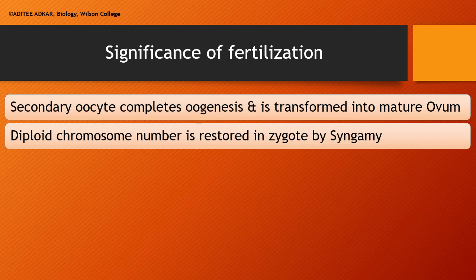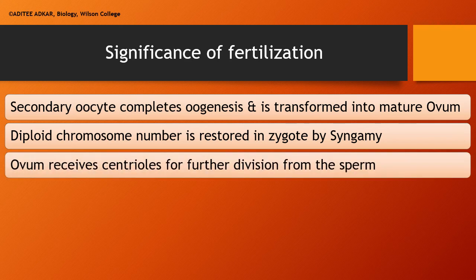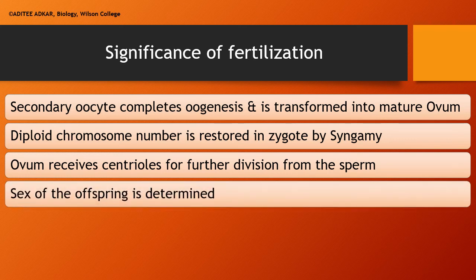The male and the female gametes are haploid. The diploid chromosome number is restored in the zygote only because of fertilization. For division of zygote, centrioles are required which are lacking in the female gamete. These centrioles are provided by the male gamete, hence fertilization is important.